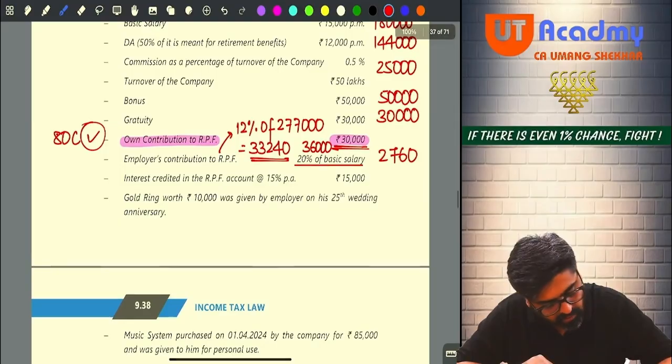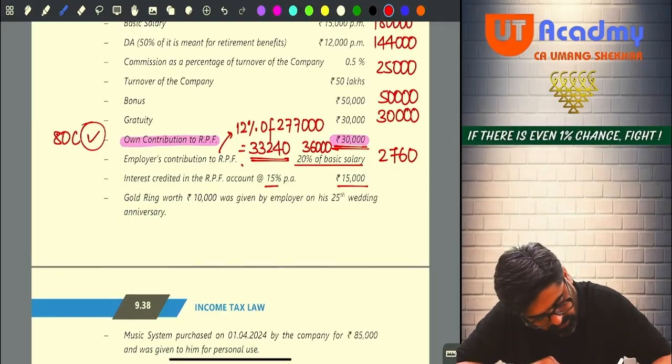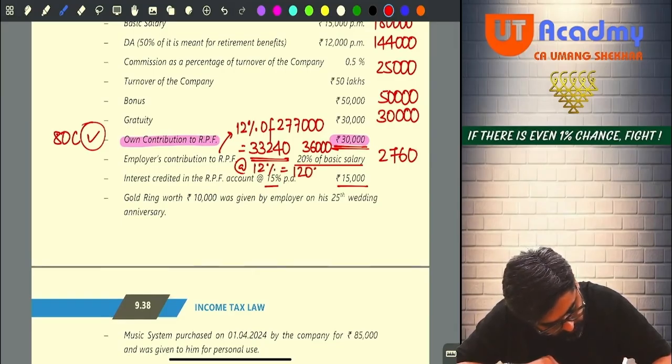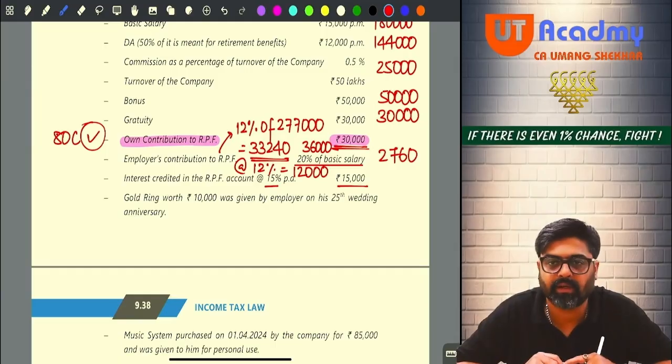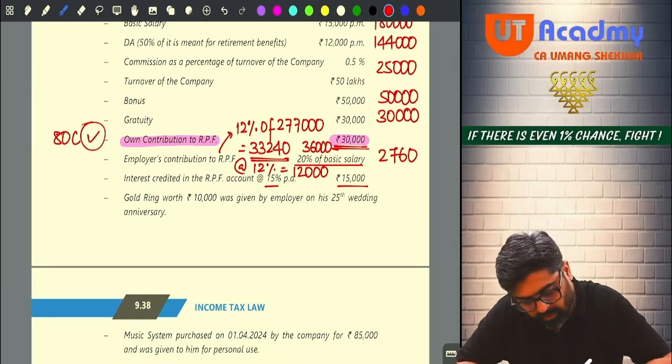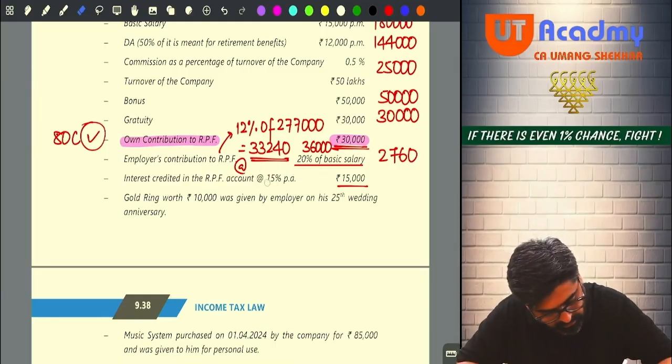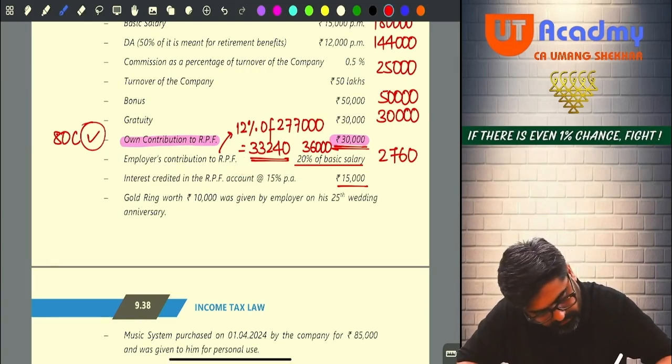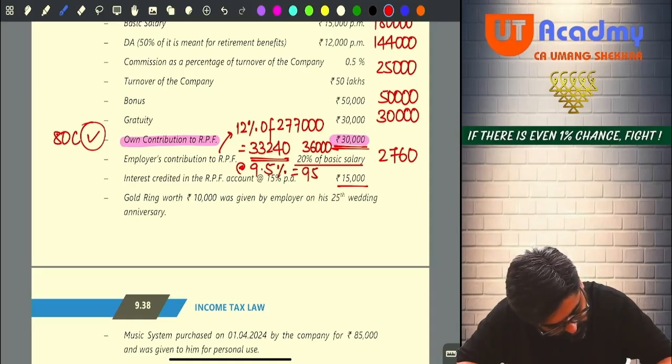Interest credited at 15% is 15,000. So at 12% it should be 12,000 only, no? Sorry, at 9.5%, it should be 9,500 only.